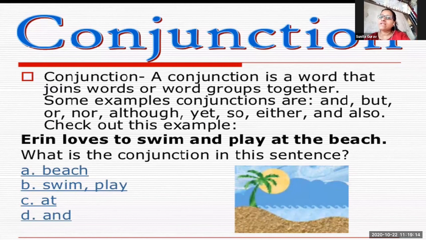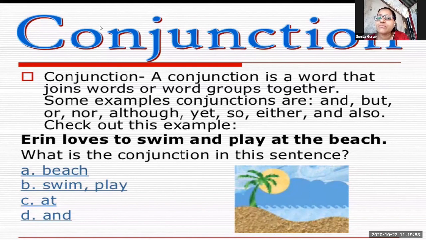Conjunction. Now, once again, we will see conjunction is a word that joins words or word groups together. Some examples of conjunctions are and, but, or, nor, although, yet, so, either, and also. Now, there is a sentence given over here. Irene loves to swim and play at the beach. What is the conjunction in this sentence? Can anyone tell?